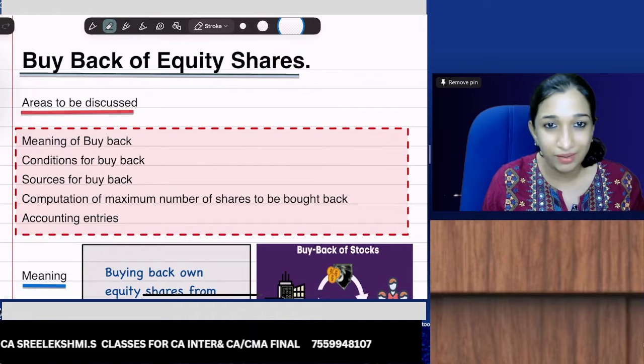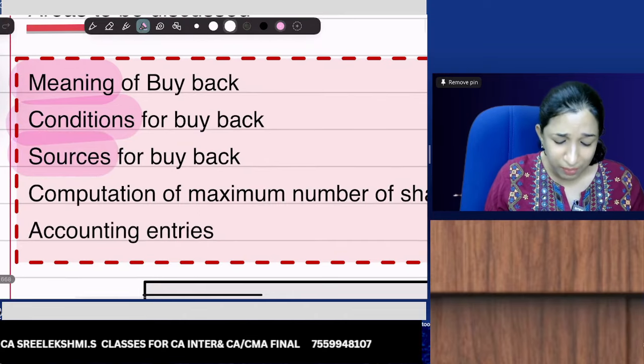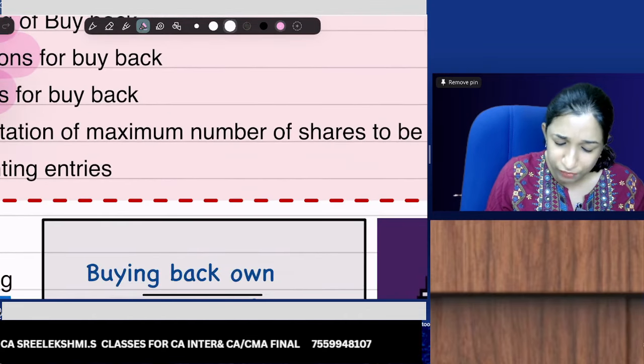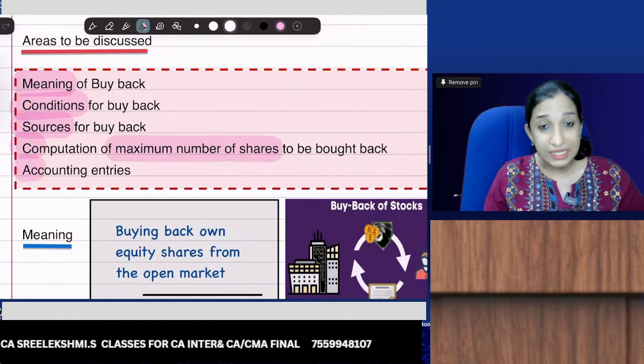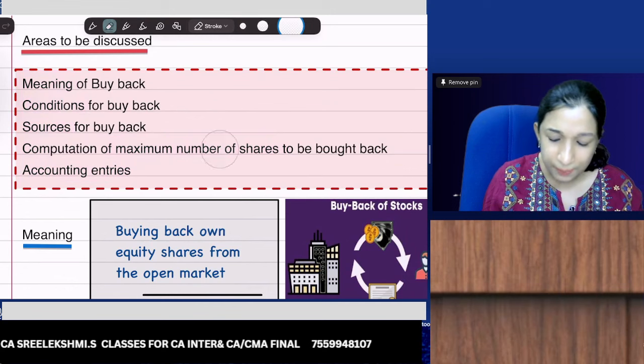A small chapter, and this chapter covers meaning of buyback, conditions for buyback, what are the sources for buyback, and very important from the exam point of view, computation of maximum number of shares to be bought back and accounting entries. These are the areas. So we'll quickly get into meaning of buyback.